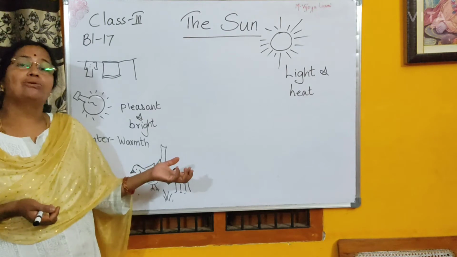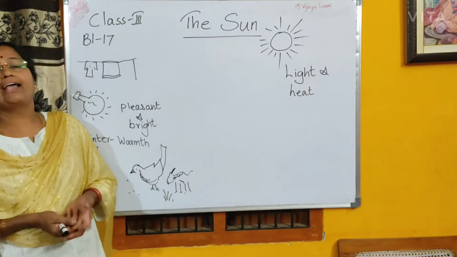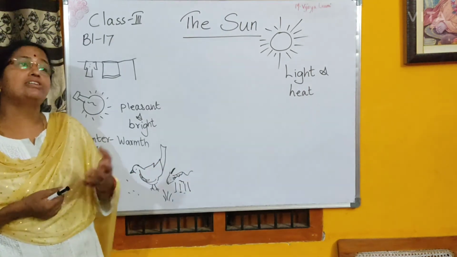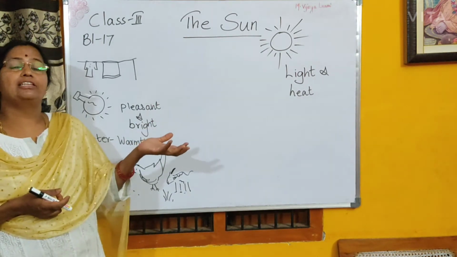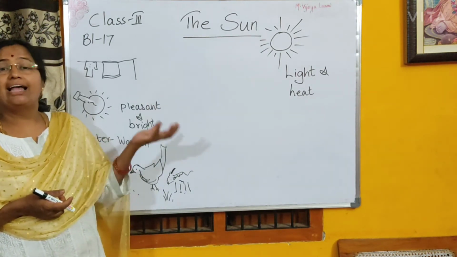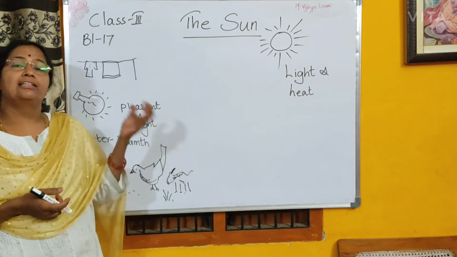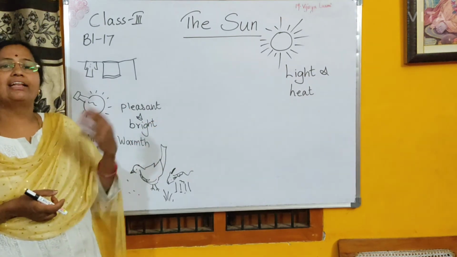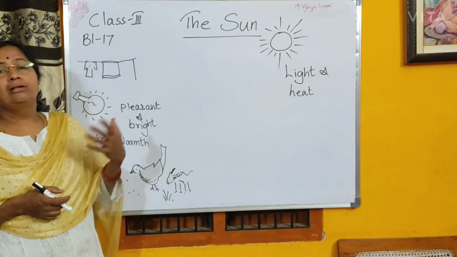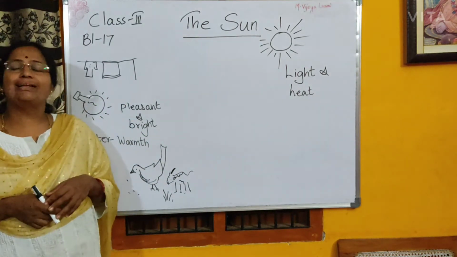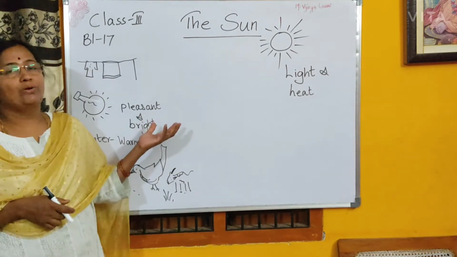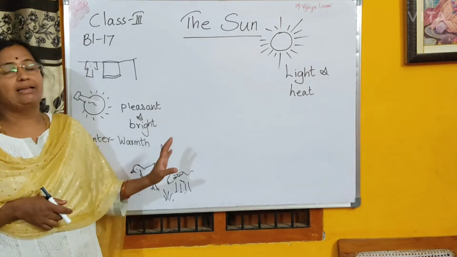What is the use of this solar cooker? Without any gas, without using anything, just by using the sun's light and heat, we can cook our food, or we can give light even in the villages. So this was about the uses and importance of the sun for human beings, for birds, for animals.